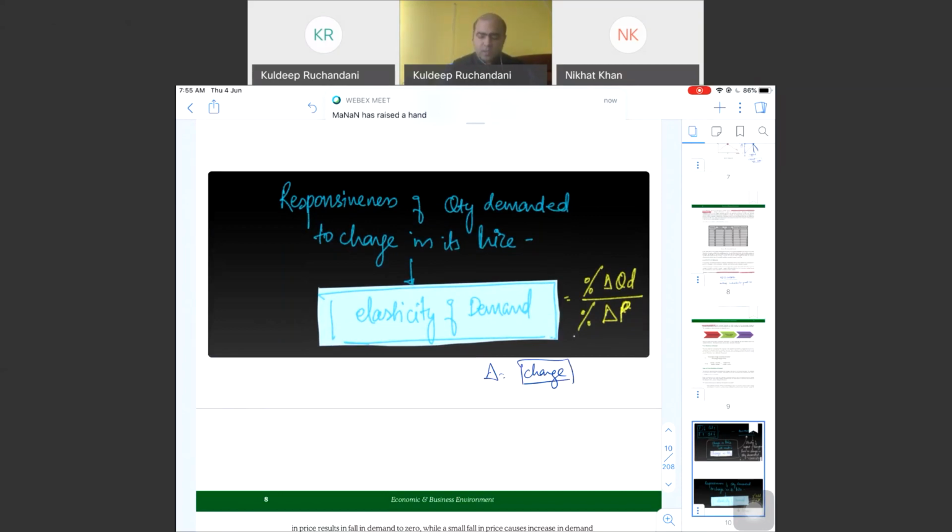Percentage change in quantity demanded, QD stands for quantity demanded, to change in price. This is the simple formula for calculating whether there is price elasticity prevailing or it is inelastic for a particular product.